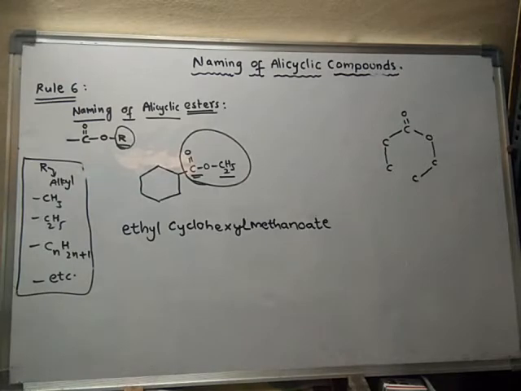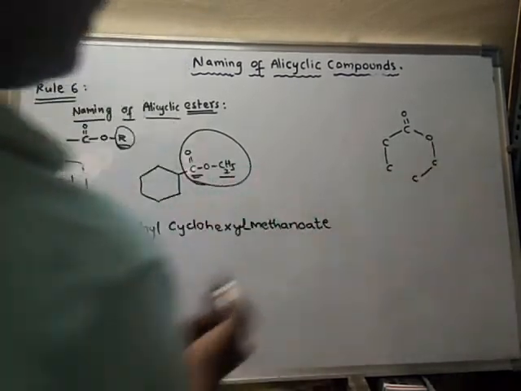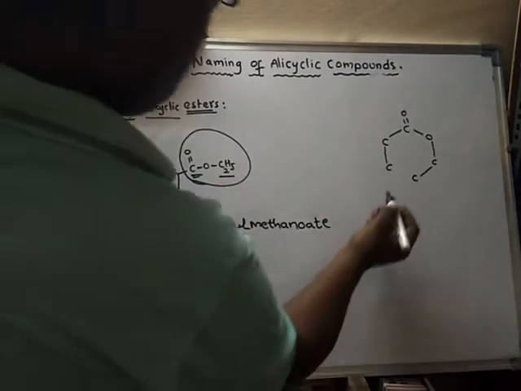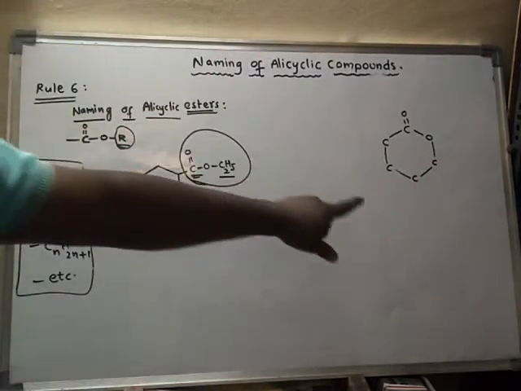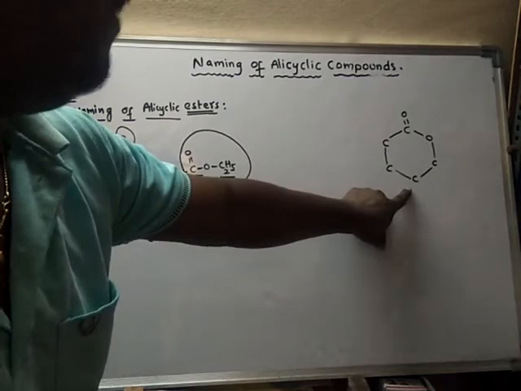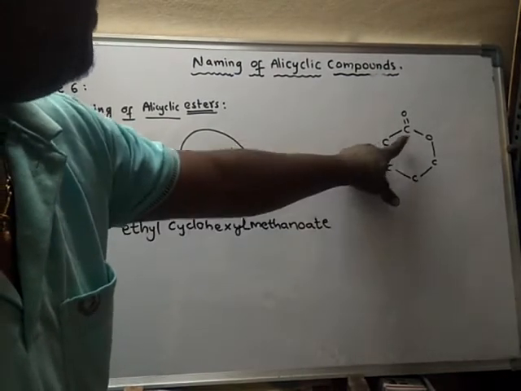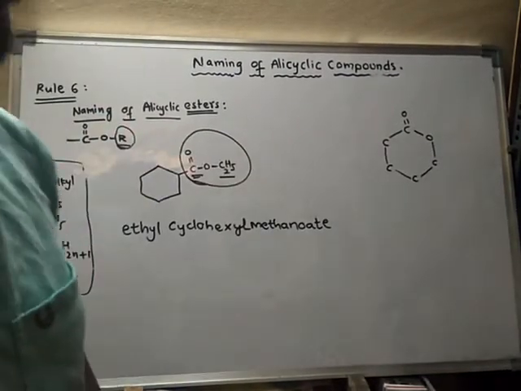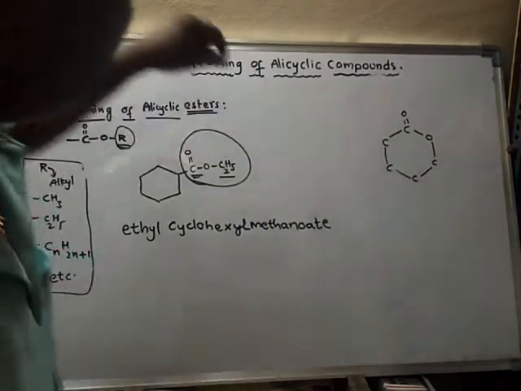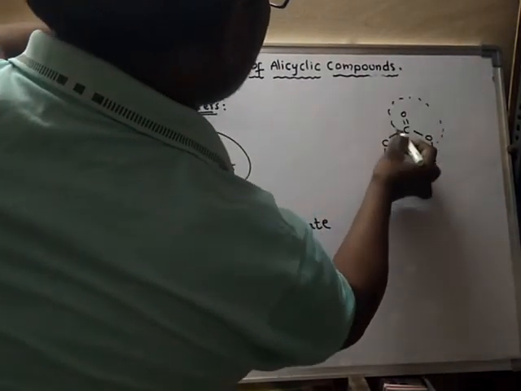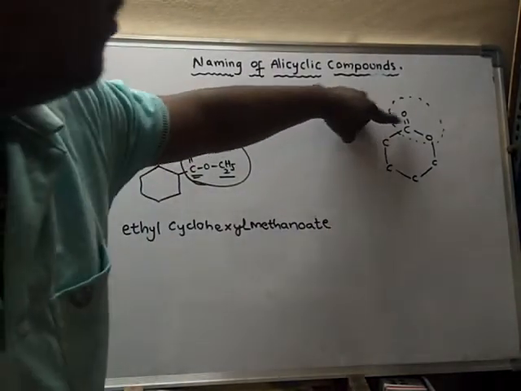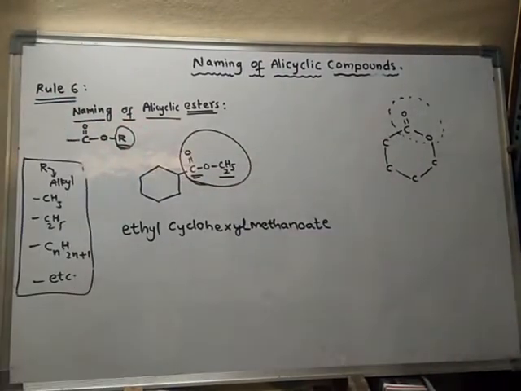Now suppose this is the structure, and there is a bond between these two carbon atoms also. Due to the formation of a bond between these two carbon atoms, it has become a ring. Now this is the functional group, and this functional group has become part of the ring.